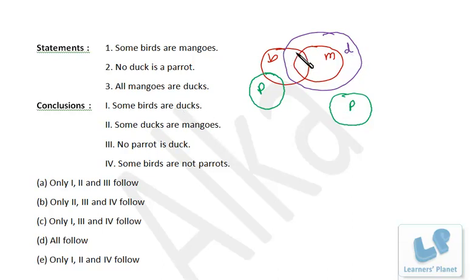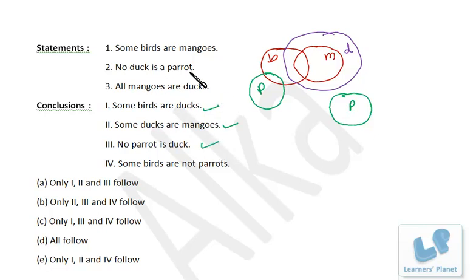Birds and ducks, we have this common portion, so that's true. Some ducks are mangoes. Yes, this set of mangoes is coming inside the circle of ducks. So some ducks are mangoes. That is perfectly true. No parrot is a duck. Now, if you take this case or this case, there is no common portion between duck and parrot, right? Nothing is common. So that is also true once for all.